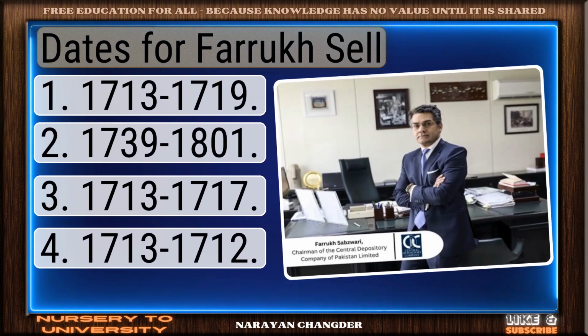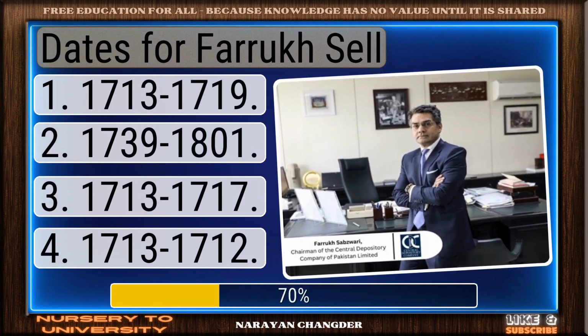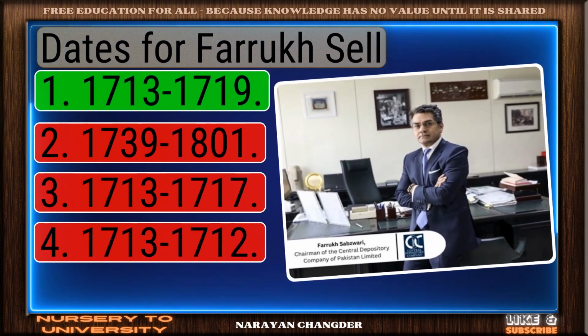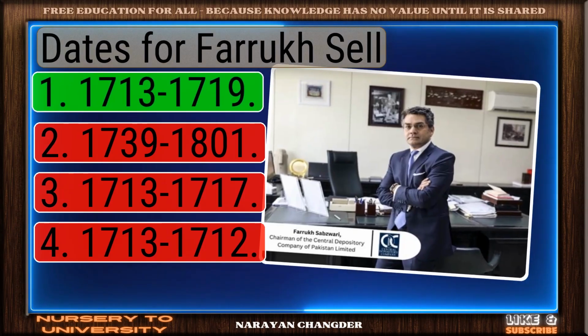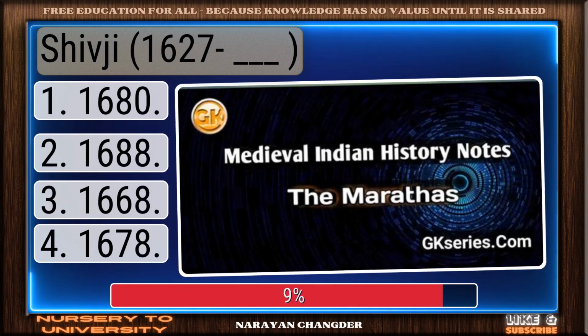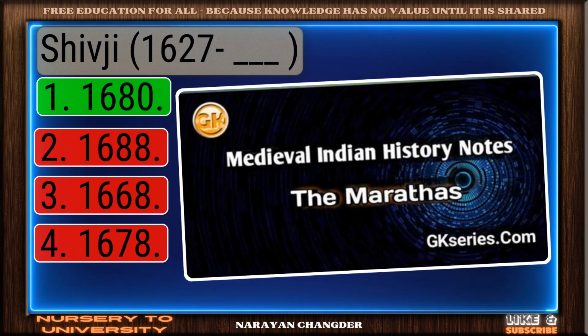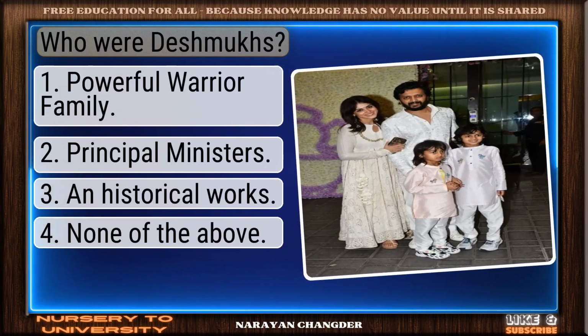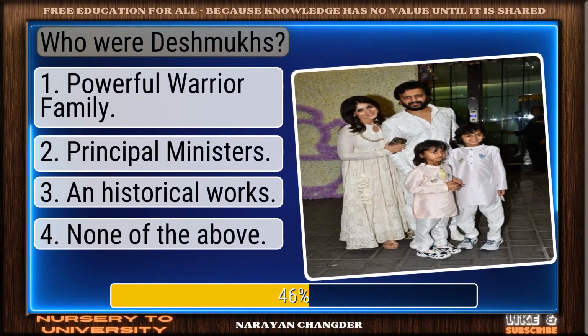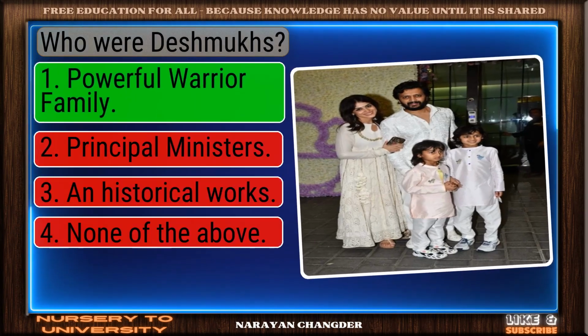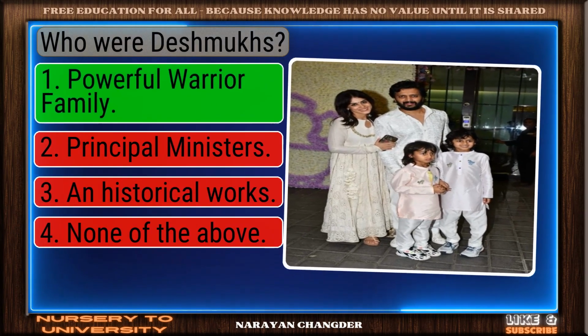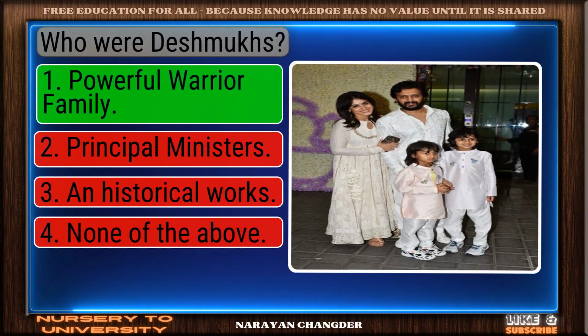Dates for Farrukhsiyar. Well reasoned. 1713, 1719 is the correct choice. Shivaji died in. Excellent. 1680 is a brilliant choice. Who were Deshmukhs? Great thinking. Powerful warrior family is the right choice.